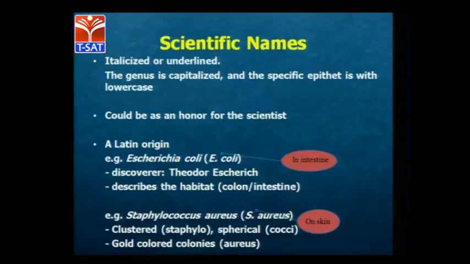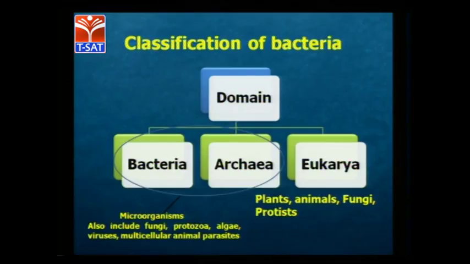Another scientific name is Staphylococcus aureus, which is also very common, found on skin. You can see these are clustered, staphylo, and spherical. Clustered means a cluster like grapes, it looks like that. Spherical means round shaped, and aureus means gold colored colonies. So this is how we can differentiate Staphylococcus aureus. These are called scientific names. Some of the examples are that.